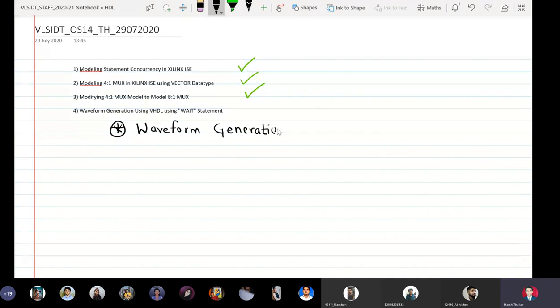If you remember, when we gave the introduction of the VHDL language in the second theory lecture, the history of VHDL, we told that VHDL is a combination of 5 different languages, namely concurrent language, sequential language, netlist language, timing specifications and waveform generation language. So there are certain keywords provided in VHDL which can help us generate waveforms.